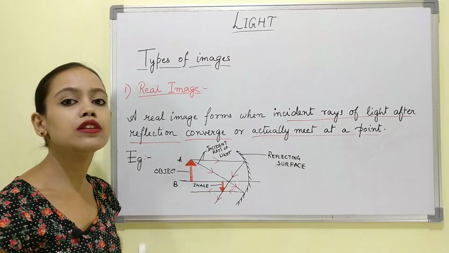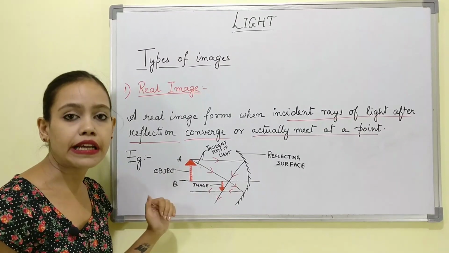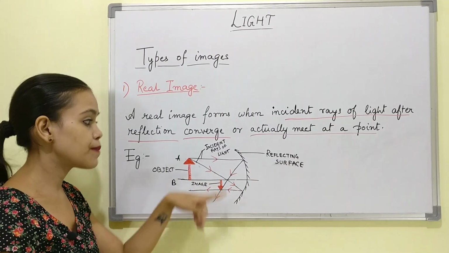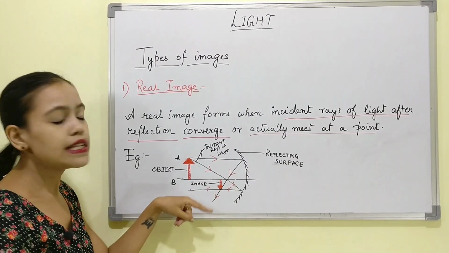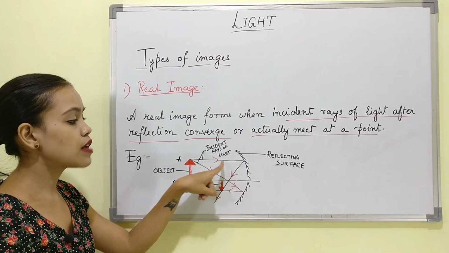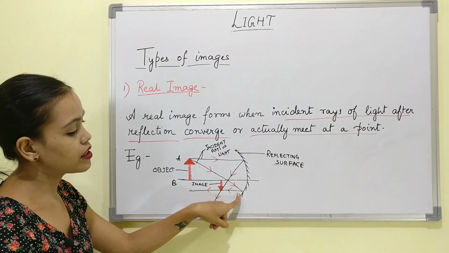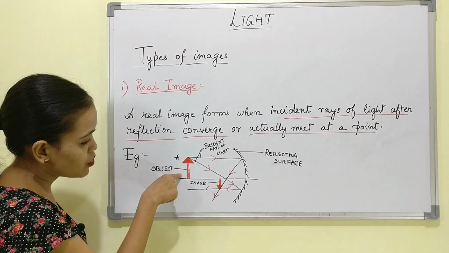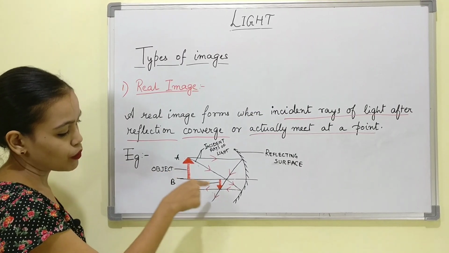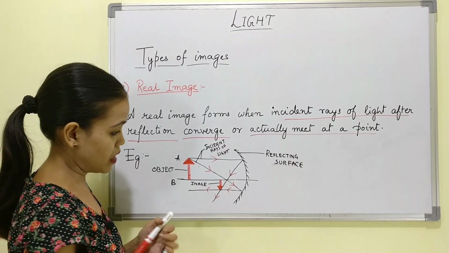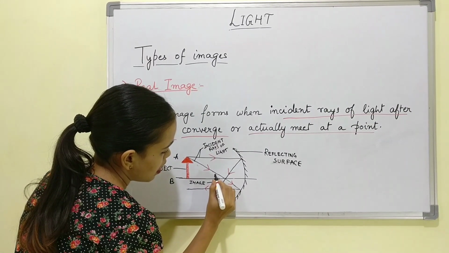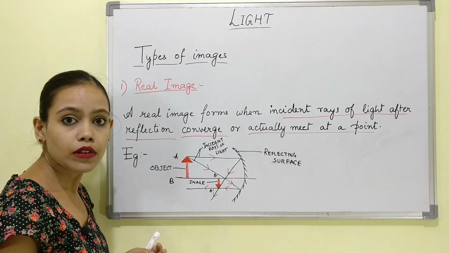Mind you, there are innumerable rays which can pass from the object to the reflecting surface. So this is another incident ray of light which, after reaching the reflecting surface, goes like this. So the object which we see, AB, when it forms an image, becomes A dash and B dash.